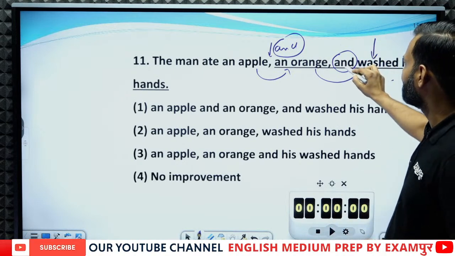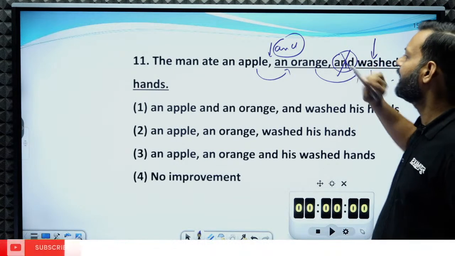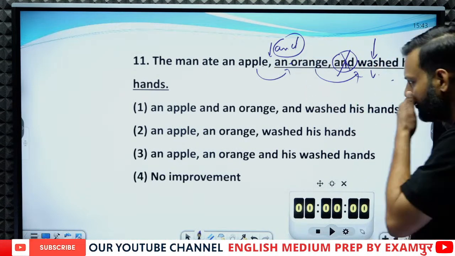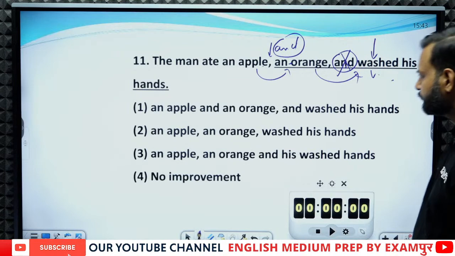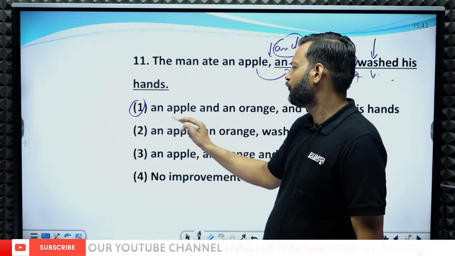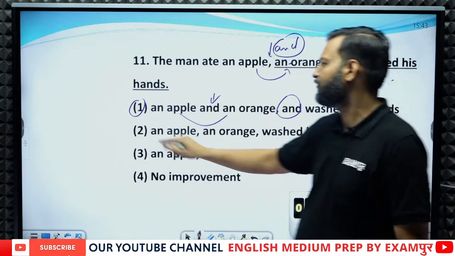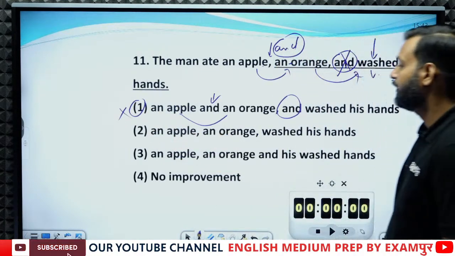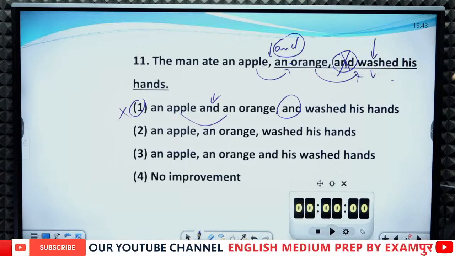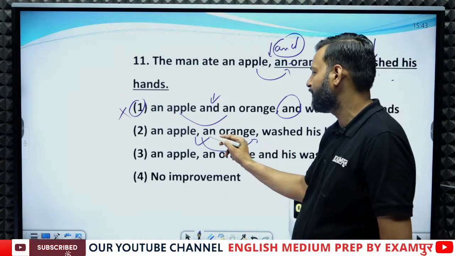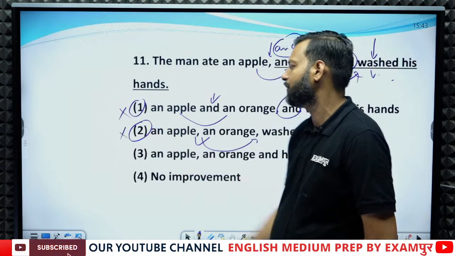So this "and" has to be removed, and between apple and orange we need an "and". So, an apple and an orange. In the first option we have "and" between them, but this "and" has not been removed, that's why this cannot be the answer. In the second option, an apple and orange, there is no "and" at all, but we need an "and" between these two words, so this cannot be the answer.